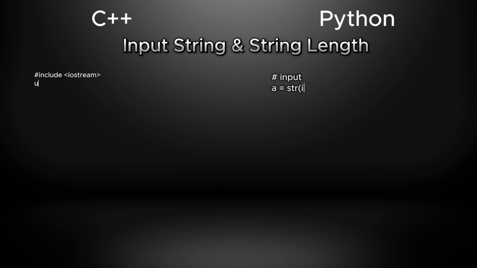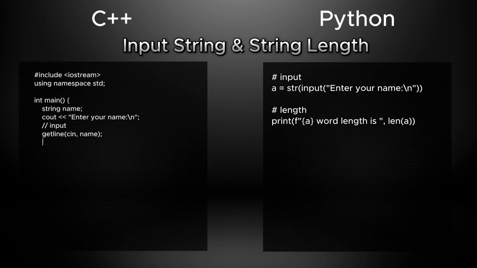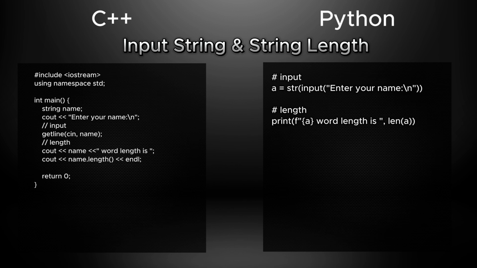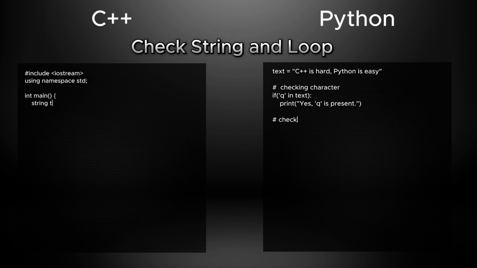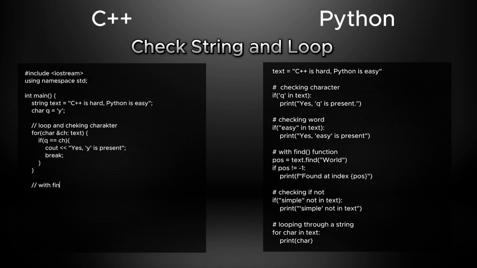Input and string length. In Python, input reads and len gets the length. In C++, getline reads and length or size gets the length. Checking and looping. In Python, check if a substring exists using the in keyword and loop with for. Also, find can be used. In C++, check with a loop or use the find function.